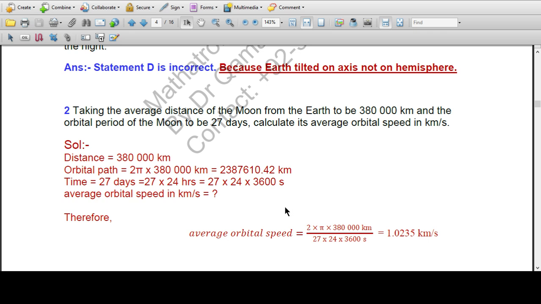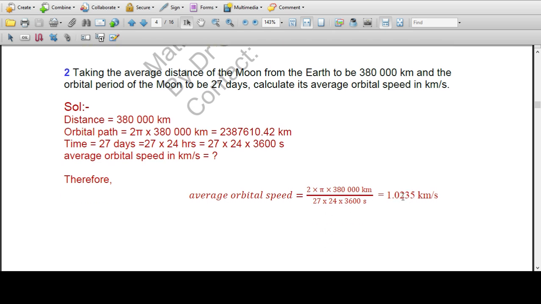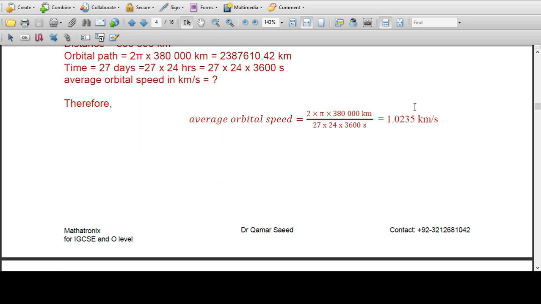The time it takes is 27 days, so in seconds that is 27 times 24 times 3600 seconds. Therefore, the average orbital speed is equal to circumference divided by time taken, and it is obtained as 1.0235 kilometers per second. So this is the average orbital speed.